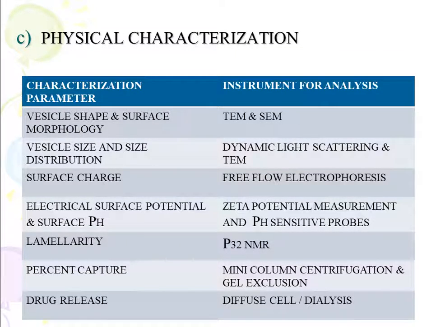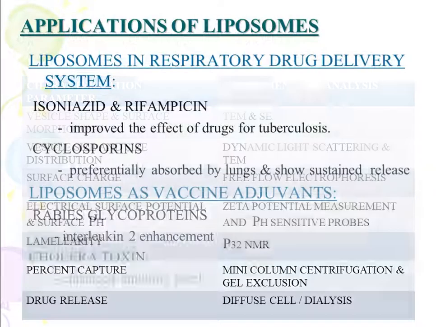Then vesicle shape and surface morphology with the help of TEM and SEM, that is transmission electron microscopy and scanning electron microscopy. Then vesicle size and size distribution by dynamic light scattering and TEM. Then surface charge by free flow electrophoresis. Electrical surface potential and surface pH with the help of zeta potential measurement and pH sensitive probes. Lamellarity by P31 NMR. Then percent capture, minicolumn centrifugation and gel extrusion techniques are used. And for drug release, diffusion cells are basically used, or you can use dialysis.